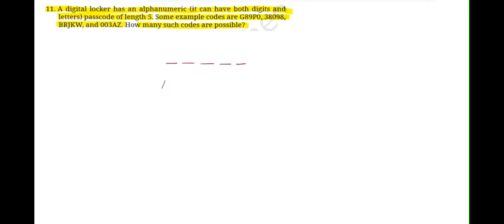तो आपके पास कितने alphabets होते हैं? A to Z. So the total count of the alphabets is 26. And similarly, you have the digits from 0 to 9. So there are overall 10 digits. So for each position, you have 36 characters that can be filled over.